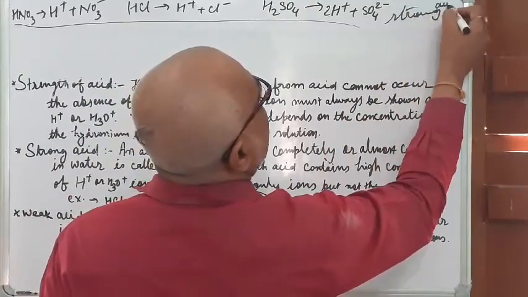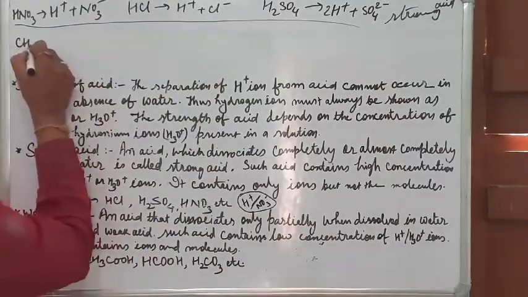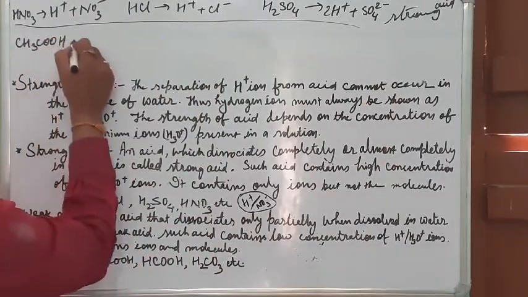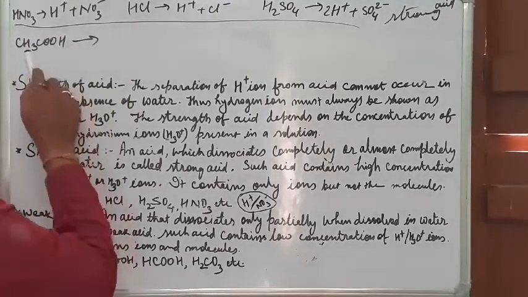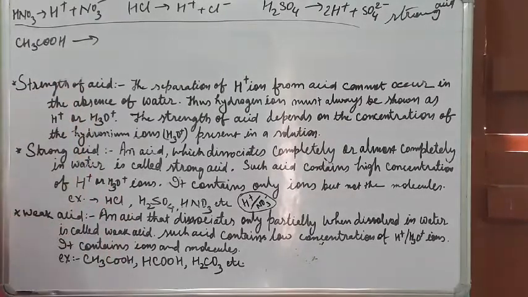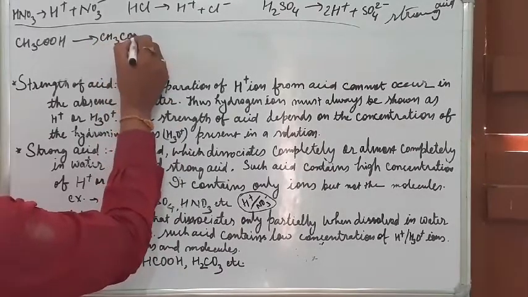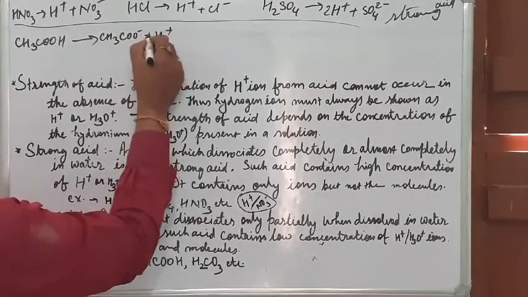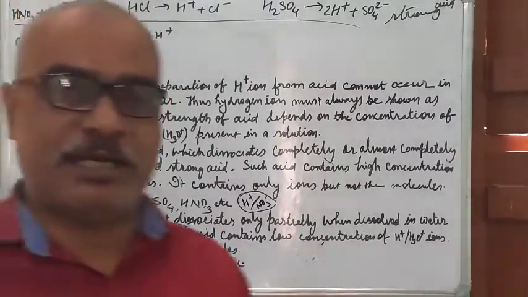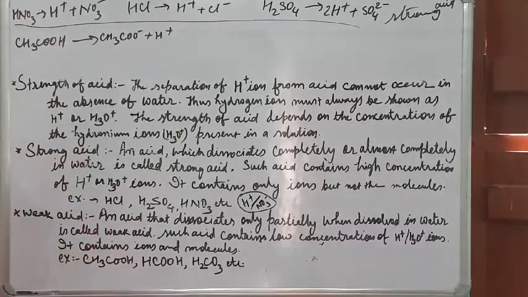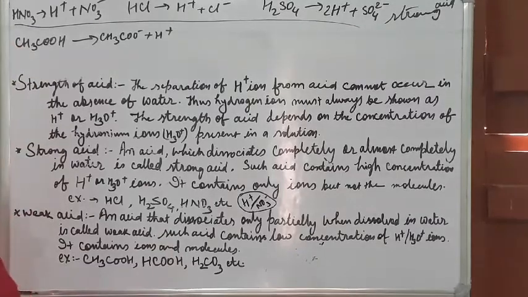They dissociate completely. Now I'll take up the example of weak acid. First, the CH3COOH. Now you can see how many hydrogens are there. How many hydrogens are there? 3, 1, 4. But it will give you only one H plus ion: CH3COO minus and H plus. So it has got 4 hydrogens in it, but it produces only one H plus ion. Although it has a large number of hydrogens, it produces very few hydrogen ions.